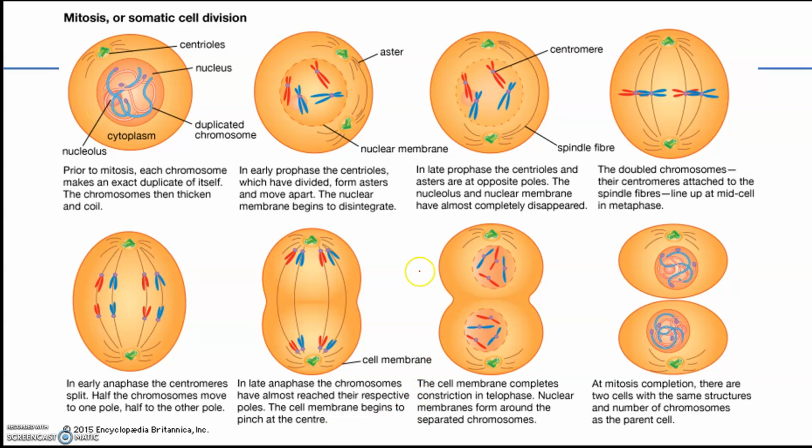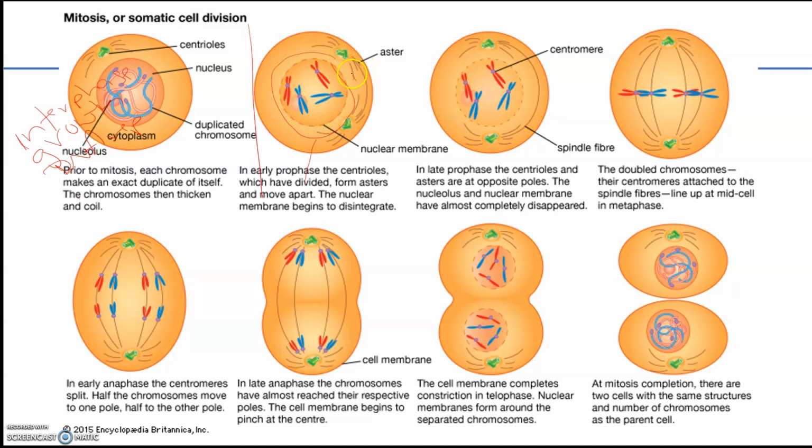So let's look at what's happening. Usually the I phase would be here, and this is interphase. This is where the cell grows and the chromosomes are replicated. This is largely signified by growth and DNA replication. Then once you enter prophase, you start to lose this nuclear membrane, so this has to break down.